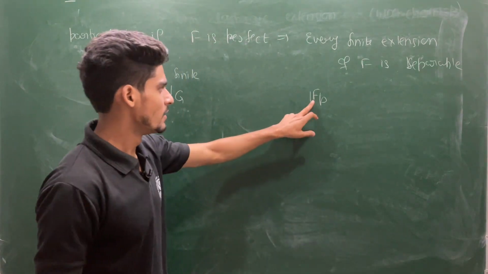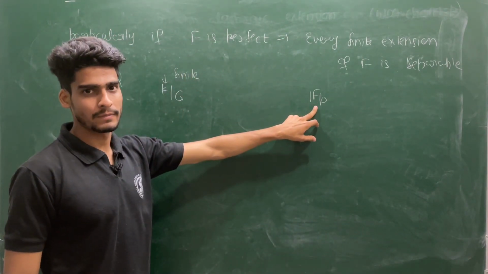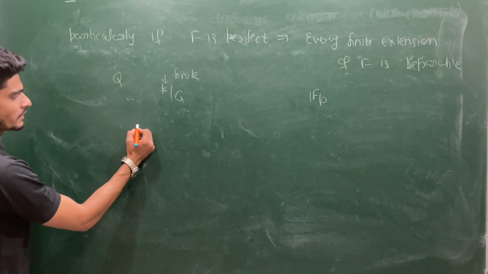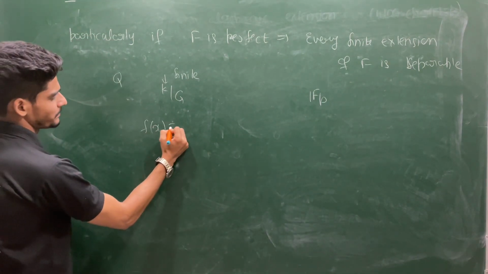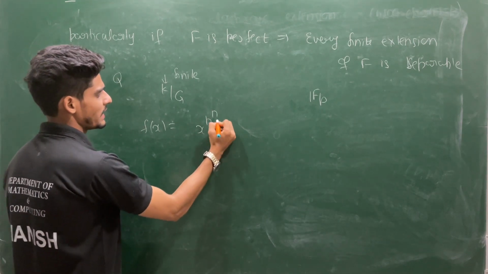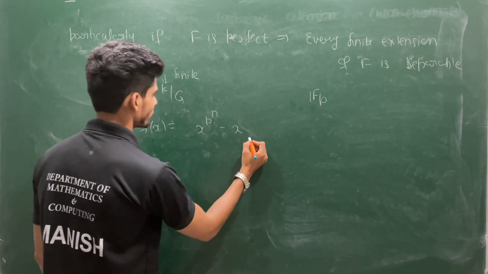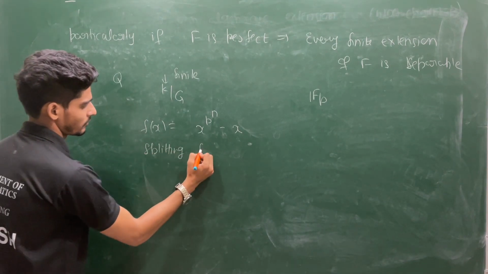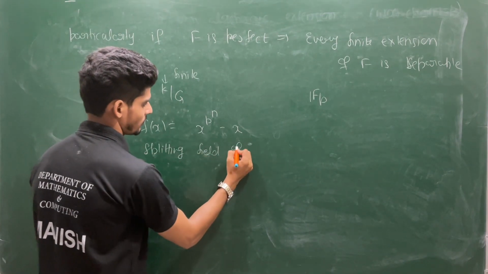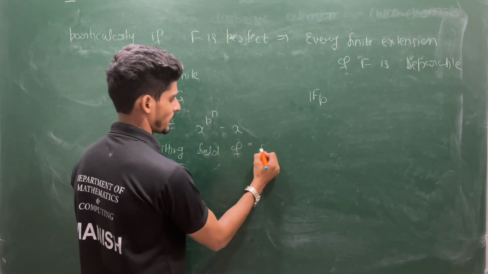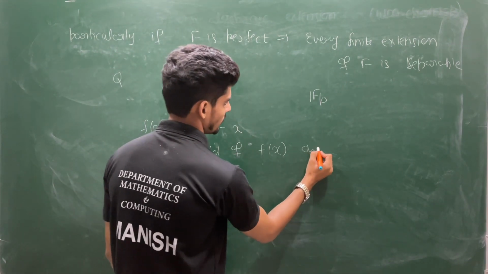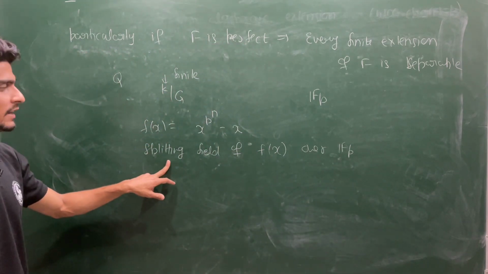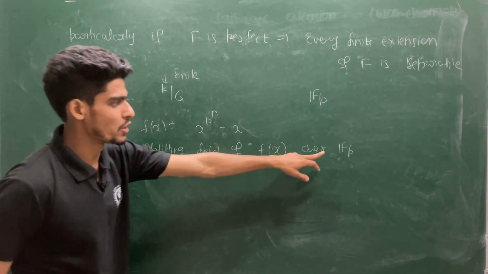So if you choose any finite extension of this Fp, in particular, say f(x) is x to the power p^n minus x. Now you find a splitting field of f(x) over Fp, then this splitting field is actually a separable extension of Fp.